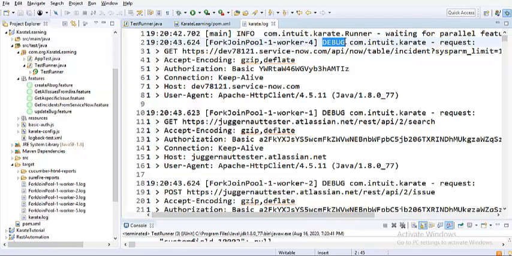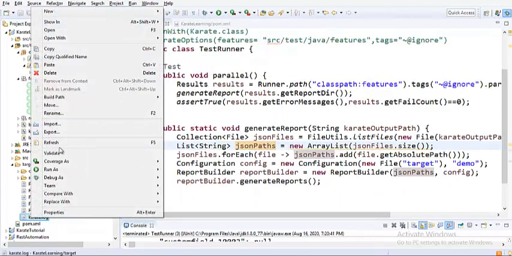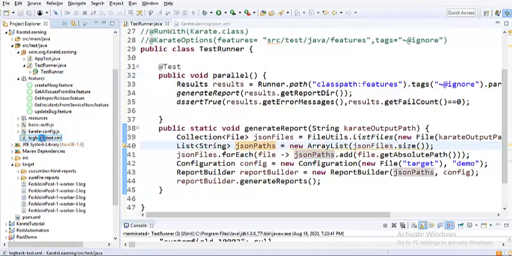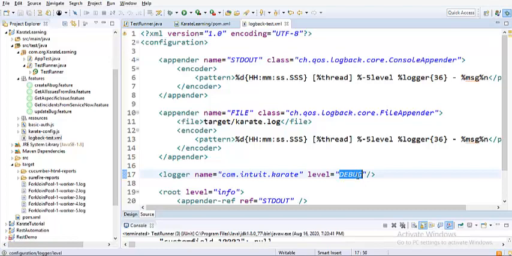If you are interested in that level of detail, especially when we are triaging or debugging a test case, this is what actually helps us find the root cause. But every time we are not interested in this information, because we are dumping too much information into the log, and it eventually leads to file crashing and other problems. So now I would delete this file and change the log settings from debug verbose to info. I go to logback-test.xml. Now from debug I would set it to info, and let's see how the karate.log file looks.